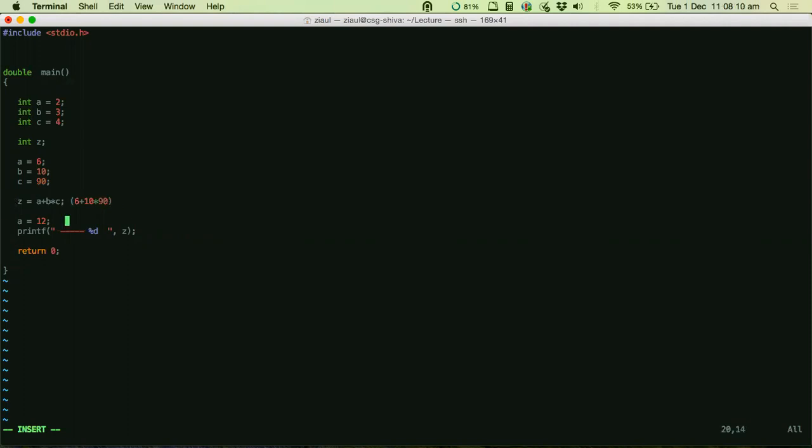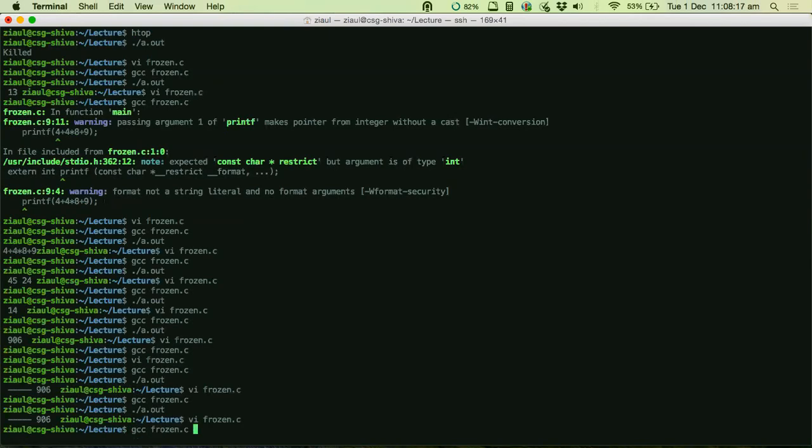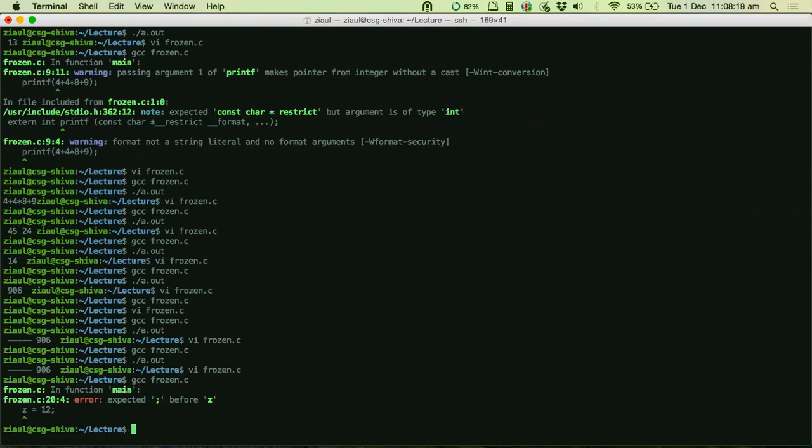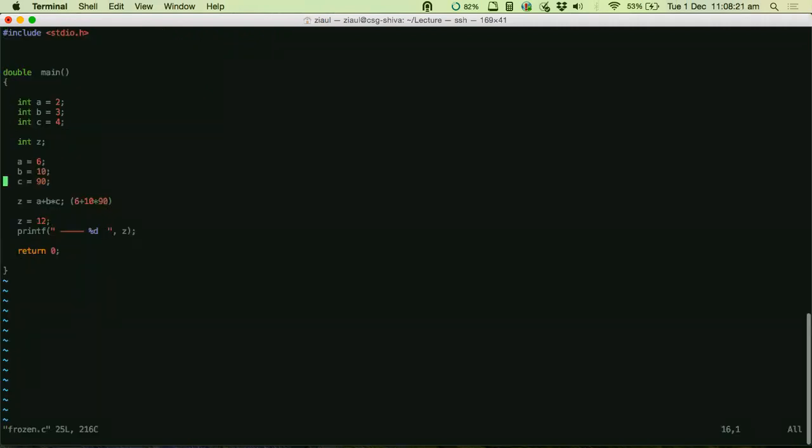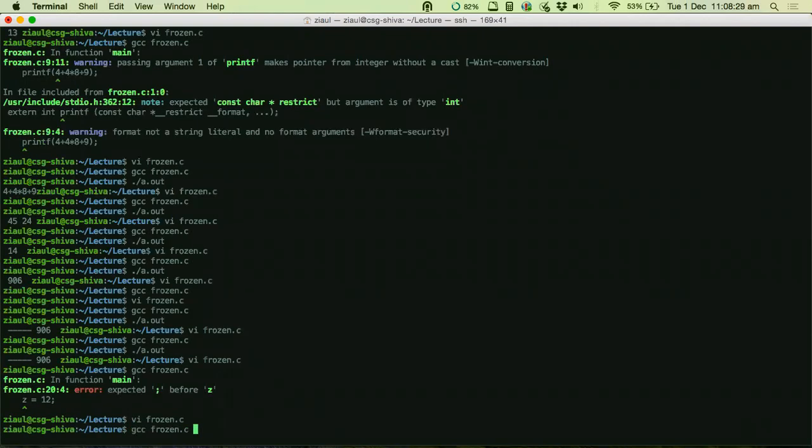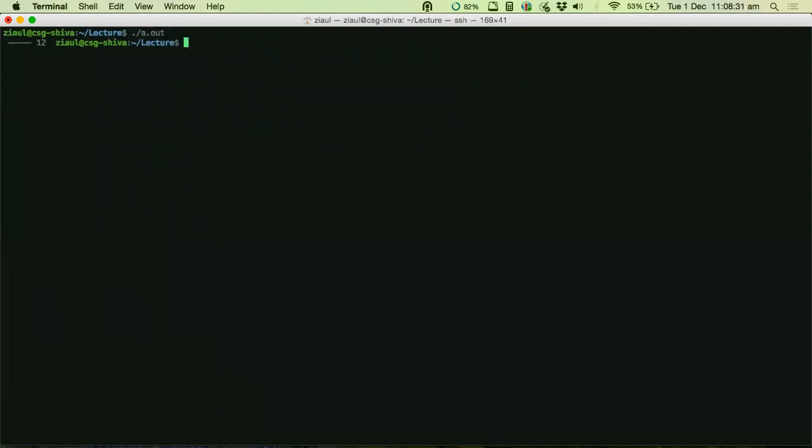But if I go ahead and change Z, if I just do this, it will change, right? If I change Z now after this, see, I will just see 12.